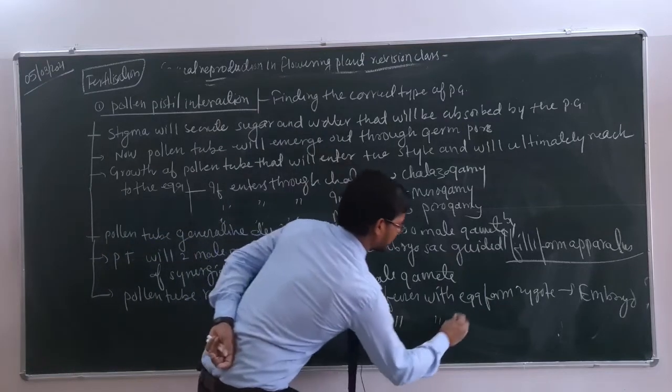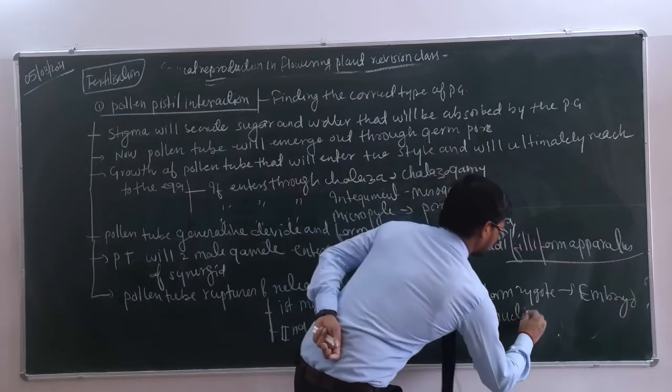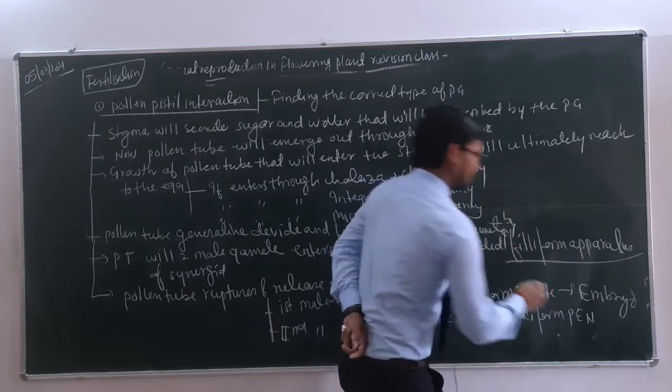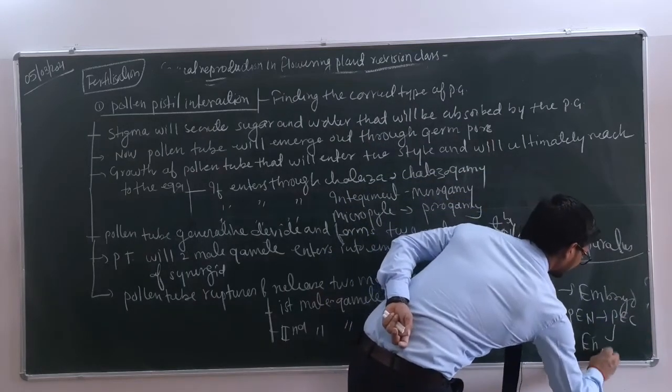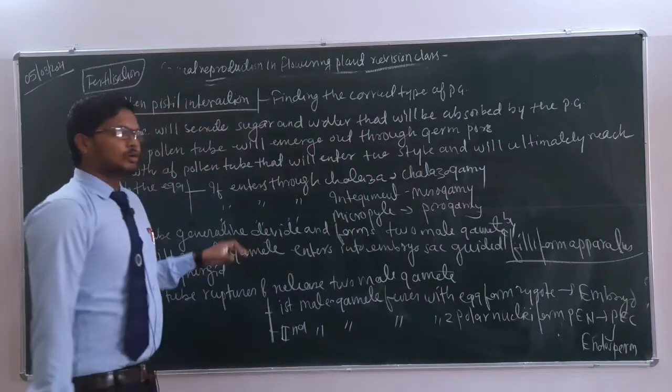Okay, the second male gamete fuses with the polar nuclei. How many? Two polar nuclei. It forms the primary endosperm nucleus, that is PEN, which will form the primary endospermic cell, and it will form endosperm.